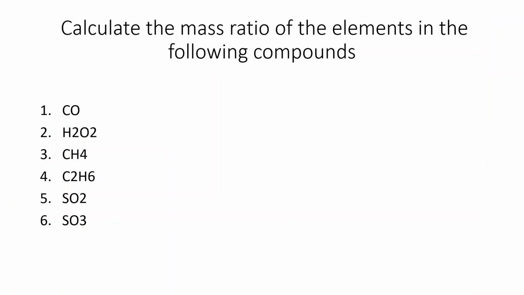This is for your practice. This is going to be very useful when we do the next law of chemical combination, which is law of multiple proportion. So calculate the mass ratio of the elements in these compounds: carbon monoxide CO, hydrogen peroxide H2O2, methane CH4, ethane C2H6, sulfur dioxide SO2 and sulfur trioxide SO3.